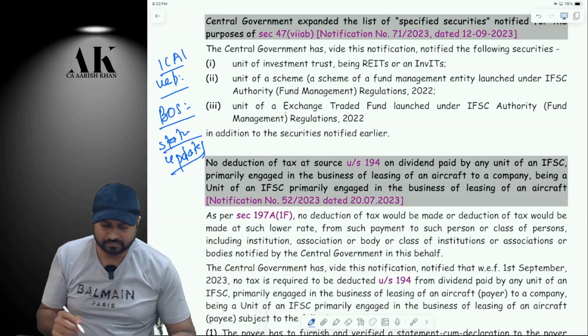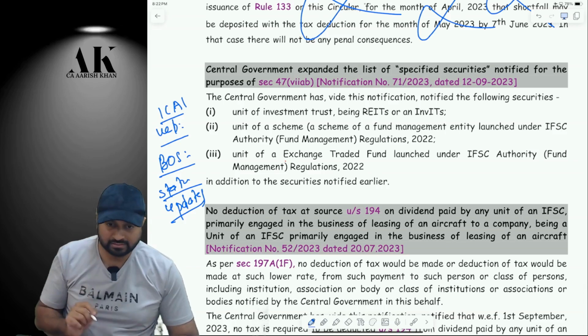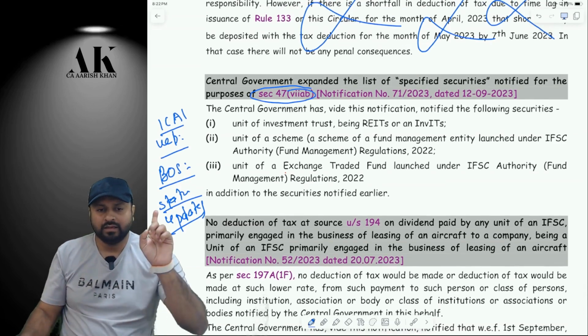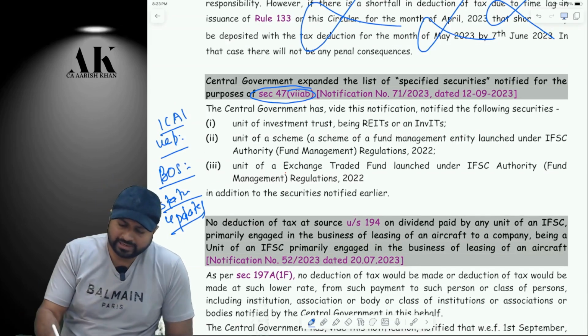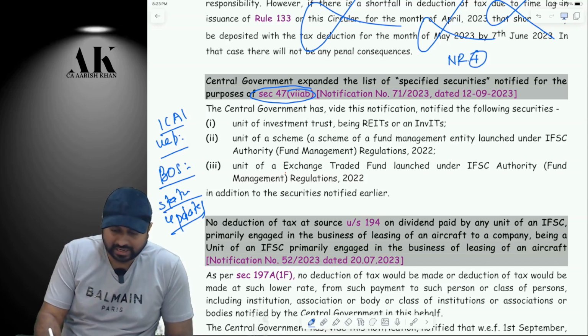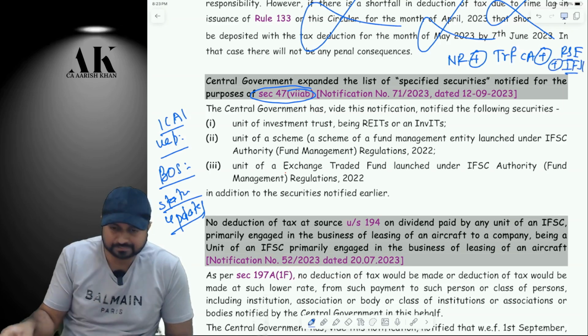If you have your textbook in front of you, your Book 1, color book, you can open section 47(7)(ab). In 47(7)(ab), it is written that if there is a non-resident who is transferring some assets through a recognized stock exchange in IFSC, see my conditions.